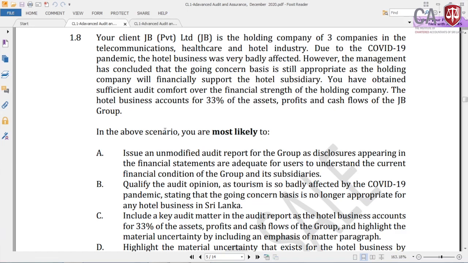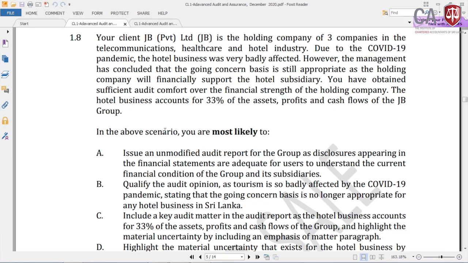Qualify the audit opinion as tourism is so badly affected by the COVID-19 pandemic, stating that the going concern basis is no longer appropriate. So it is saying qualify the audit report stating that tourism is so badly affected and the going concern is not appropriate. So it will not be the case. Financial support is there. You are a common sense person. The hotel industry is not going to collapse forever, only temporarily. So therefore answer B is wrong.